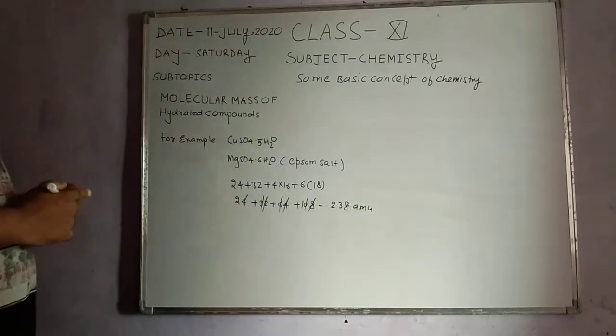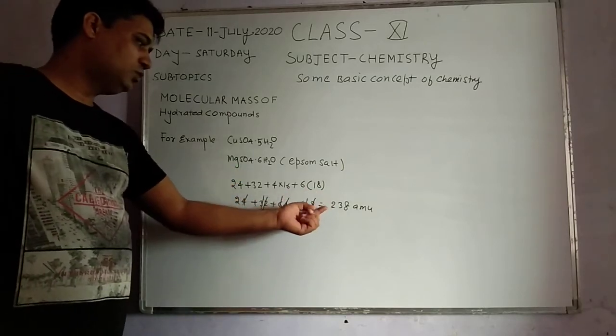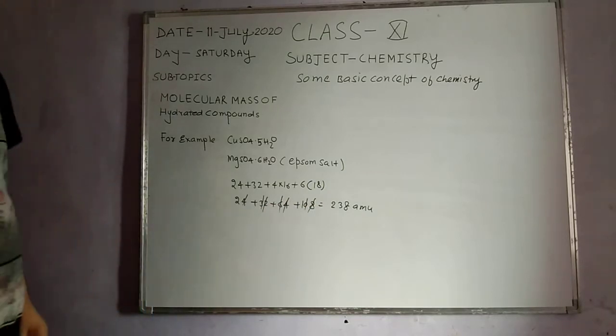So the molecular mass of hydrated magnesium sulfate is 246 amu.